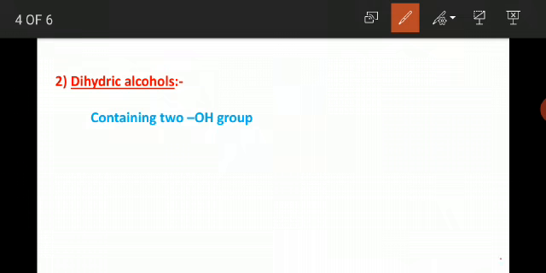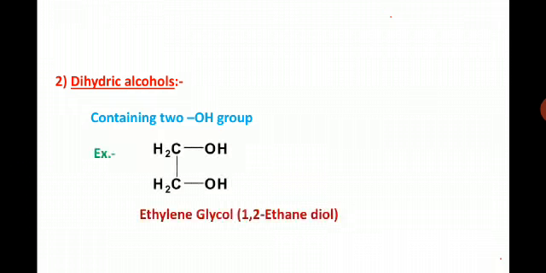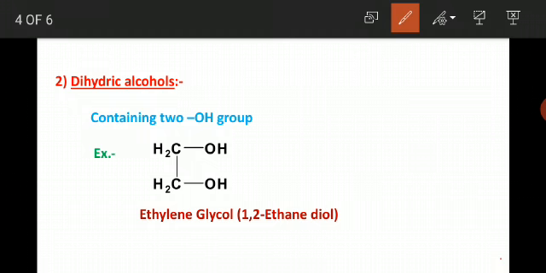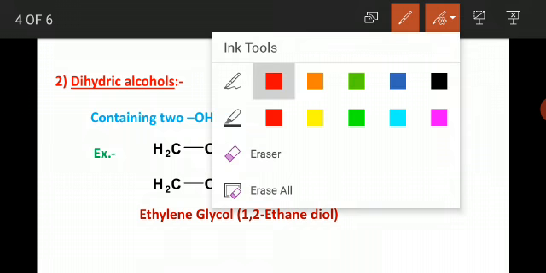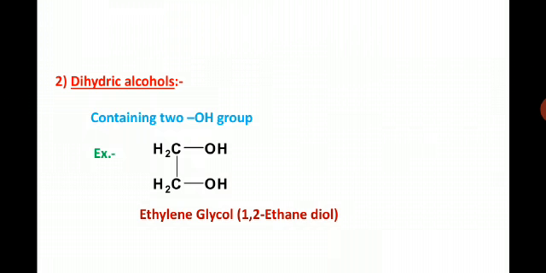The example is ethylene glycol. If we focus on the structure of ethylene glycol, one can easily find two hydroxyl groups. Here is one hydroxyl group and here is another hydroxyl group. Since this compound contains two hydroxyl groups, ethylene glycol is an example of dihydric alcohol. It is also called 1,2-ethane diol, which is of course the IUPAC name for ethylene glycol.